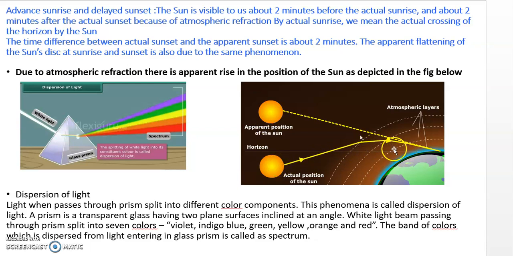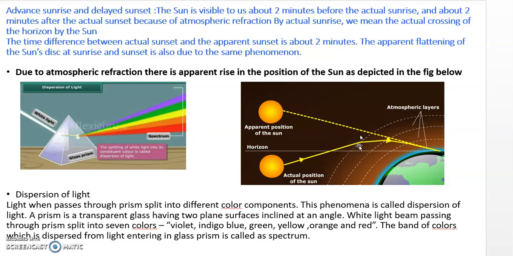Now the earth consists of these layers. The light, when it comes from the sun and reaches the earth, undergoes continuous refraction. You can see that it reaches us along a curved path due to the refraction through the earth's atmosphere.